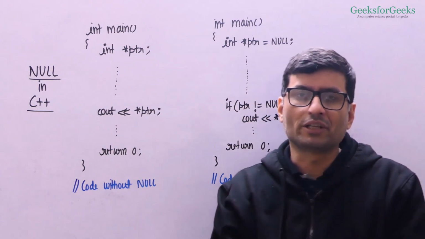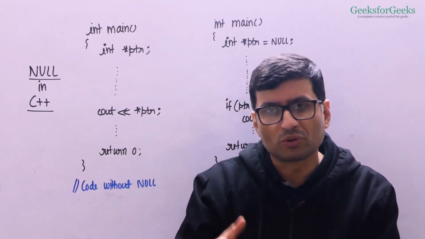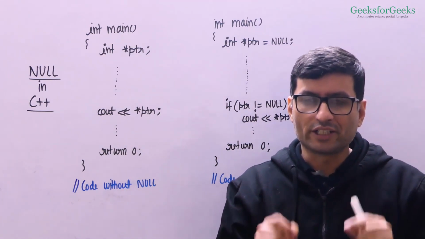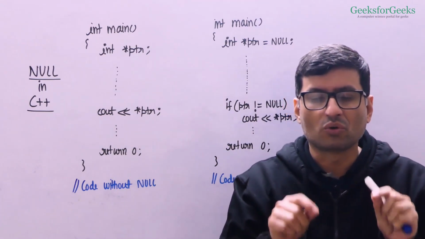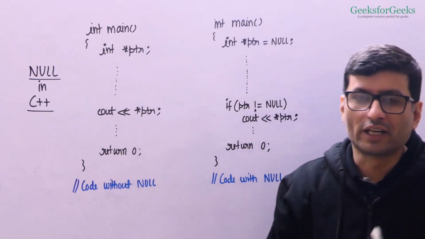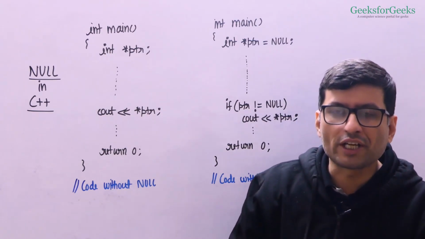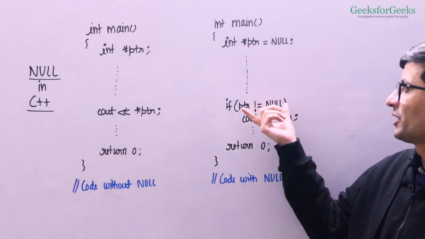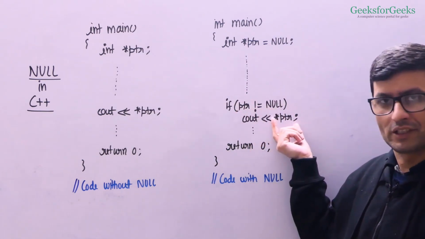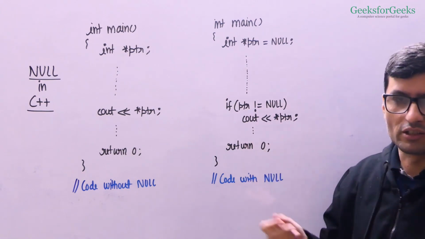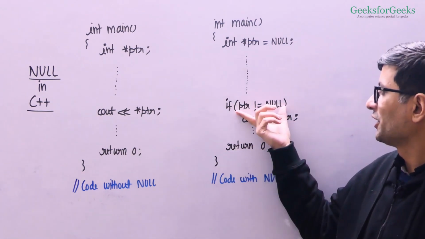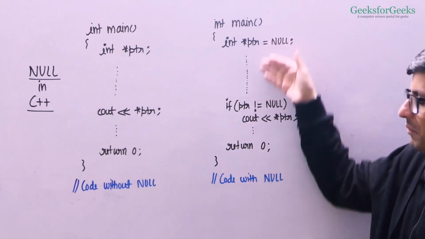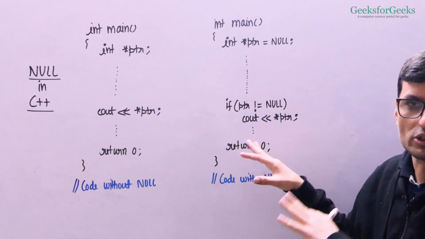When you have a pointer variable for which you do not know the right address when you are creating it, you just initialize it as null to clearly indicate that this pointer right now holds an invalid memory address. And later, if you want to check whether the pointer holds a valid memory address or not, you can always put this condition first. Before you dereference, if you are not sure whether this pointer is valid or not, you put this condition: if ptr is not null, then only dereference it. It's much better code, and this code shows the use of null.